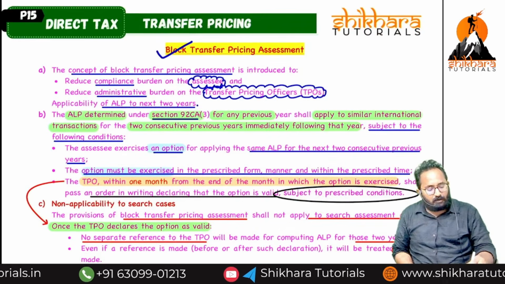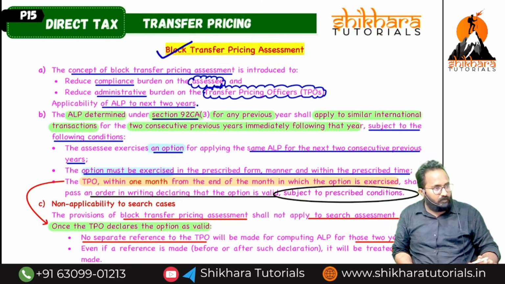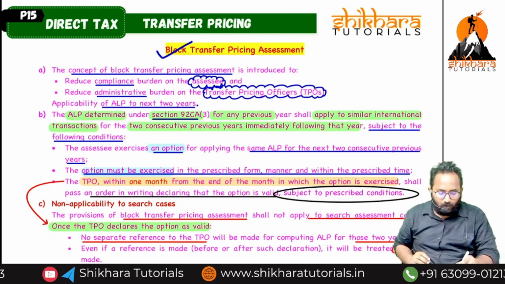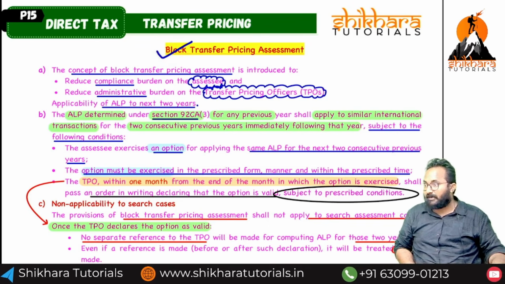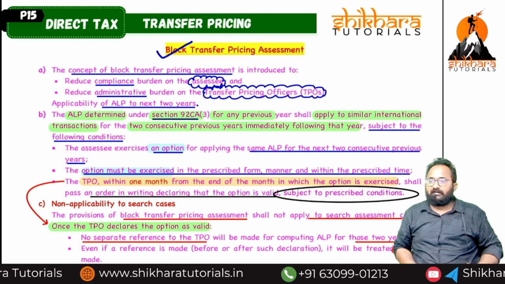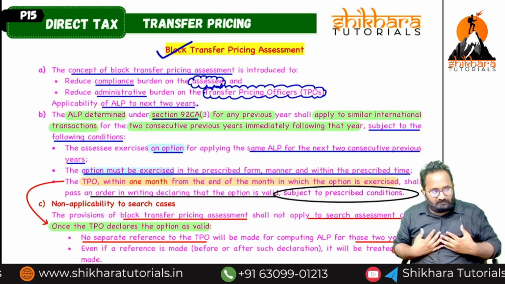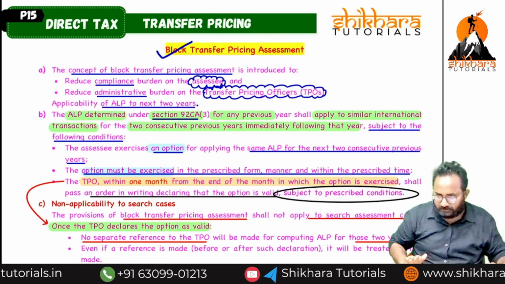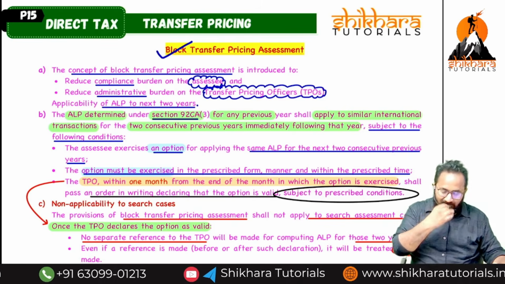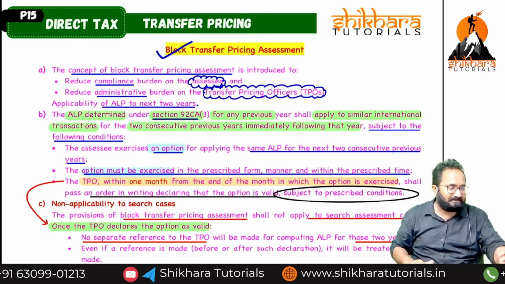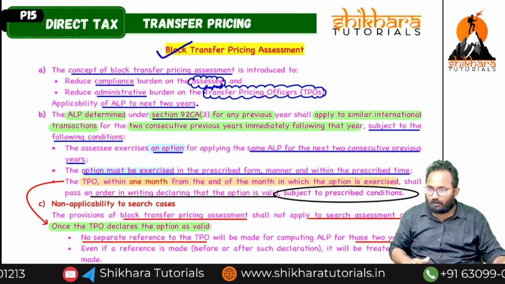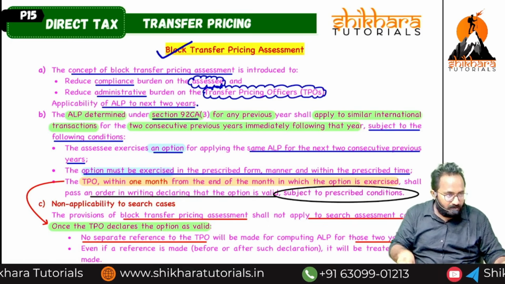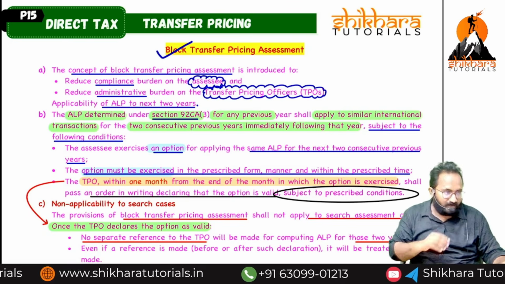Just remember, transfer pricing assessment can be done every year with the help of the TPO. The TPO's work is also more, and the SSC is also struggling. That's why the block transfer pricing assessment concept was introduced. Block means how many years here? 2 years. Is it optional or mandatory? Optional. If the SSC wants to apply the same ALP order for the next consecutive 2 years, he can exercise the option. Once he applies for the option, who will decide whether it is accepted or rejected? The TPO. Within how many months? Option exercised, month ending, 1 month, he will give whether the option exercise is valid or invalid.